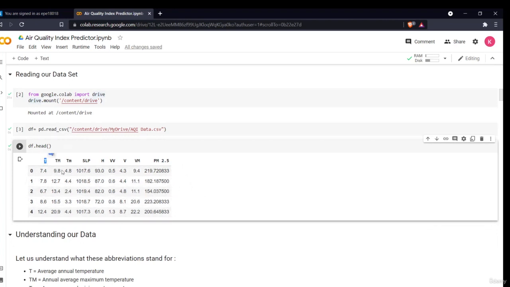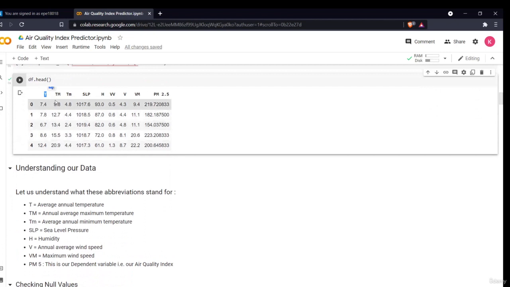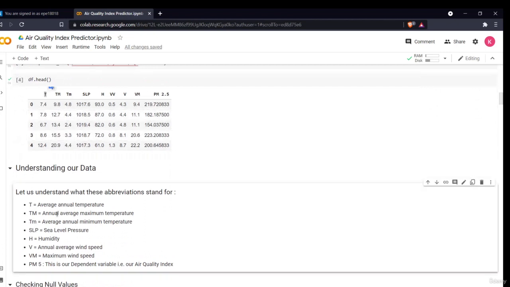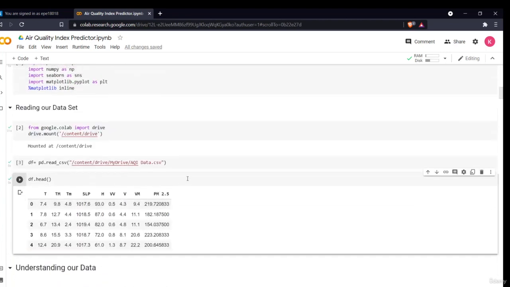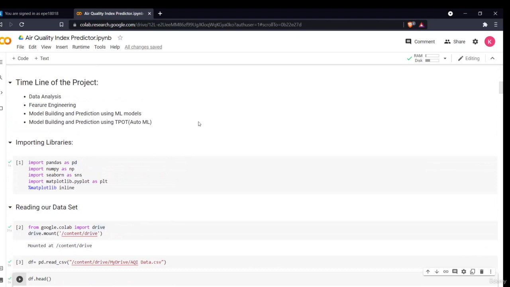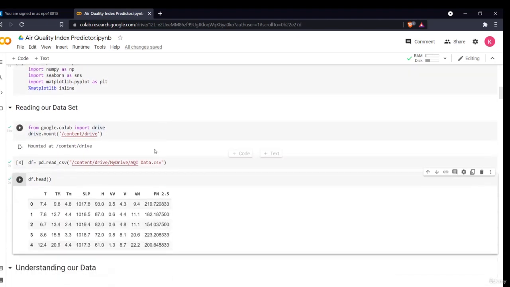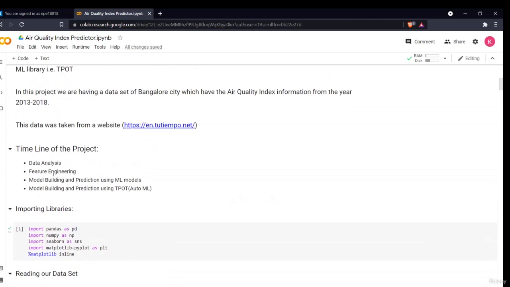This is the various parameters which I have explained here. T is the average annual temperature, TM is annual average maximum temperature, Tm is average annual minimum temperature, SLP is sea level pressure, H is humidity, V is the annual average wind speed, VM is maximum wind speed. Then PM, this is the dependent variable, that is the air quality index. So this was a brief introduction of the data and how you can read your data from the Google Colab environment. In the next section we'll be doing the data analysis part, then we'll proceed with feature engineering, model building using ML, TPOT, then finally deploying our model.